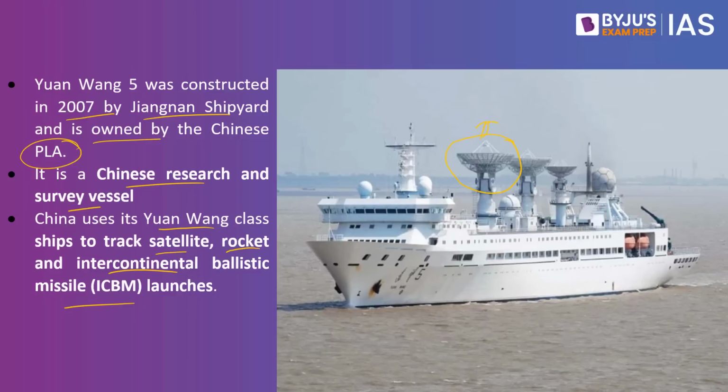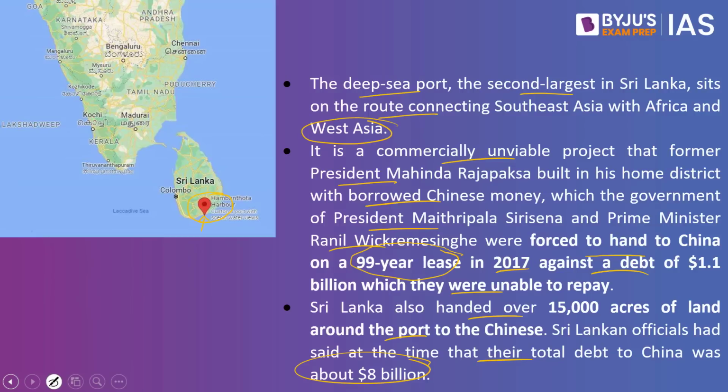And as of now, this particular ship is traveling to Hambantota port. Why? That is mainly for refueling and replenishment purposes, and this will also conduct satellite control and research tracking of China's satellites in the northwestern part of the Indian Ocean between August and September. But why is India concerned about this development?